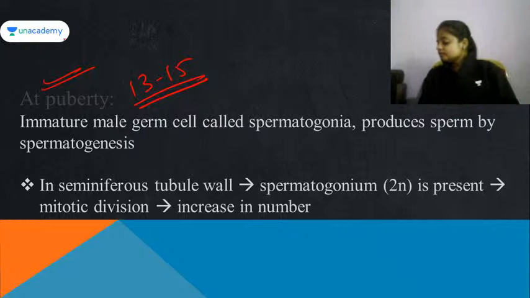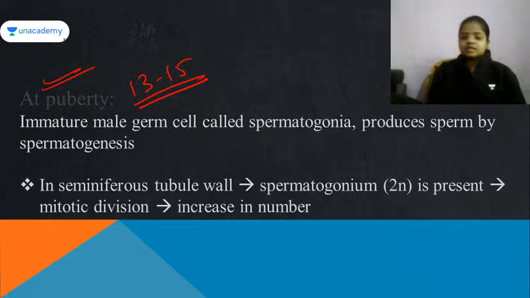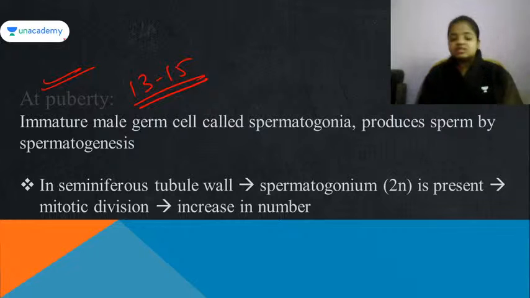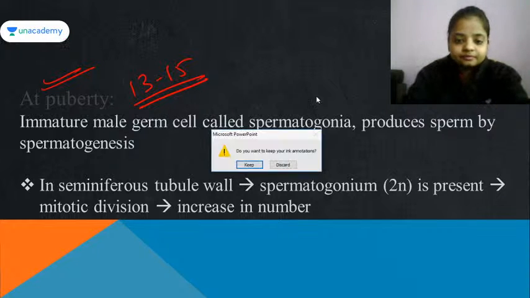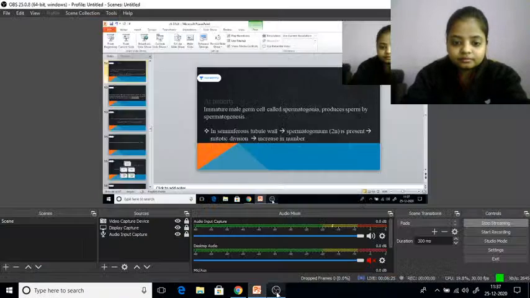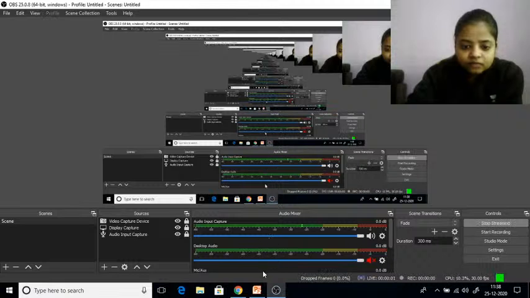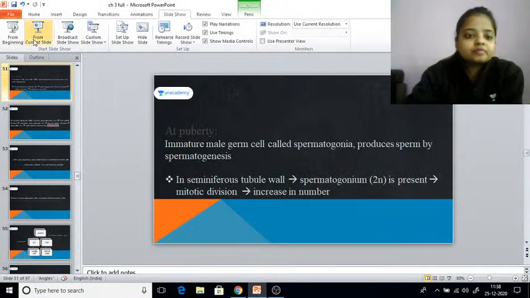Ma'am, what's the background music? Is there any background music? Okay, so again that problem is occurring. I think something is wrong with my mic. Just give me a minute, I'm back. Maybe now the problem has been solved.